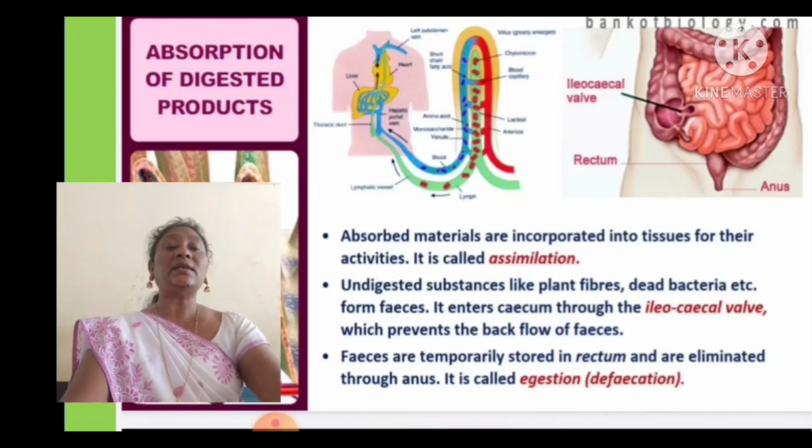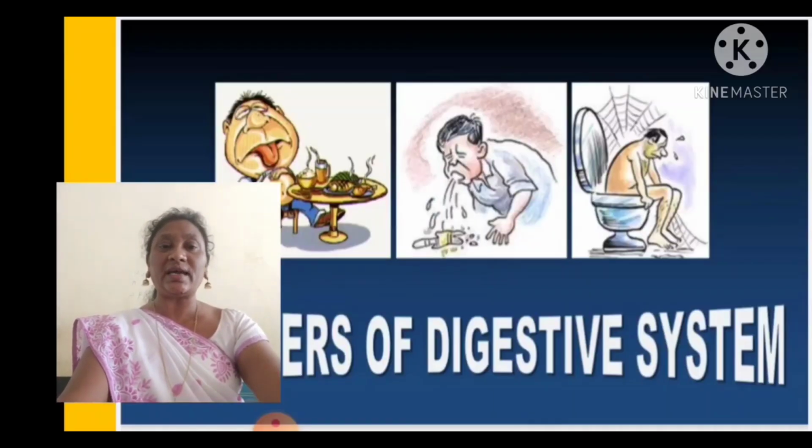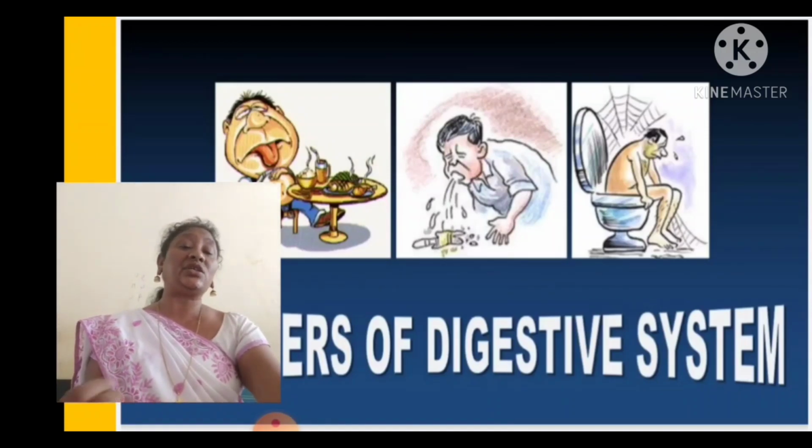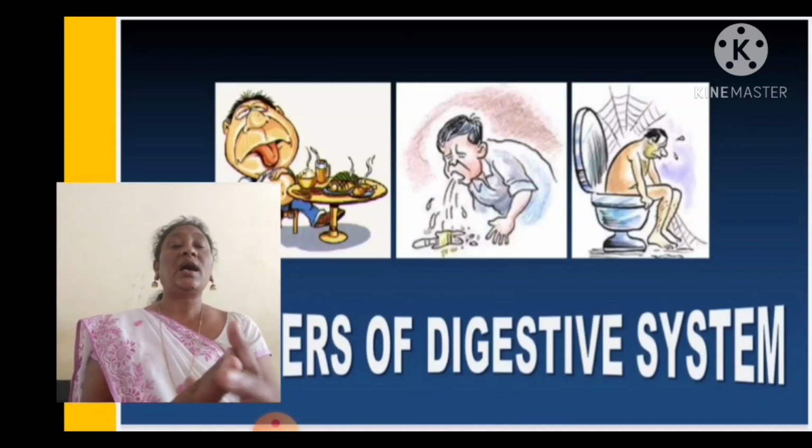We call it egestion or defecation, or we can call it the excretion process. So how the food is taken, how the digestion takes place: ingestion, digestion, absorption, assimilation, egestion, all these processes are taking place. After that,